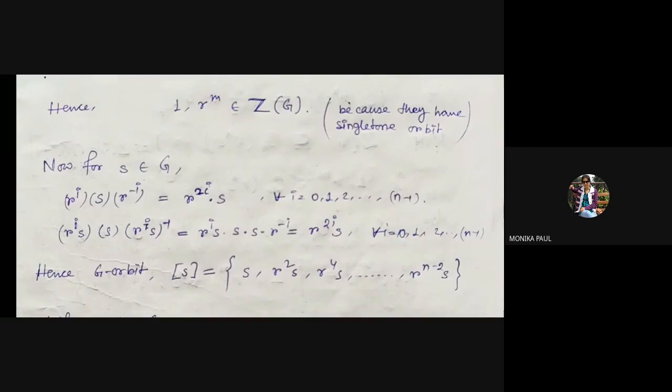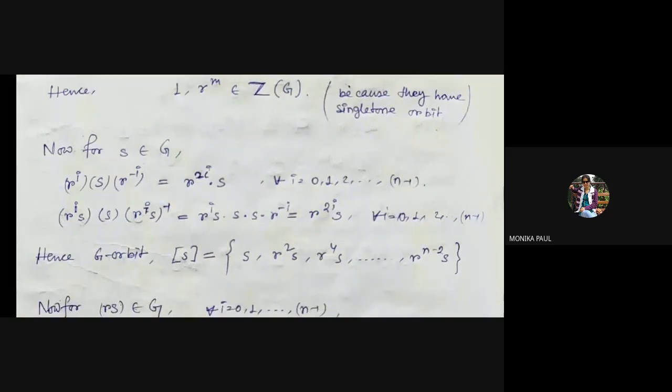This is true for all I equal to 0 to n minus 1. Also, r to the power I s times s times (r to the power I s) inverse is equal to r to the power I s s s r to the power minus I, and this also becomes r to the power 2I times s.